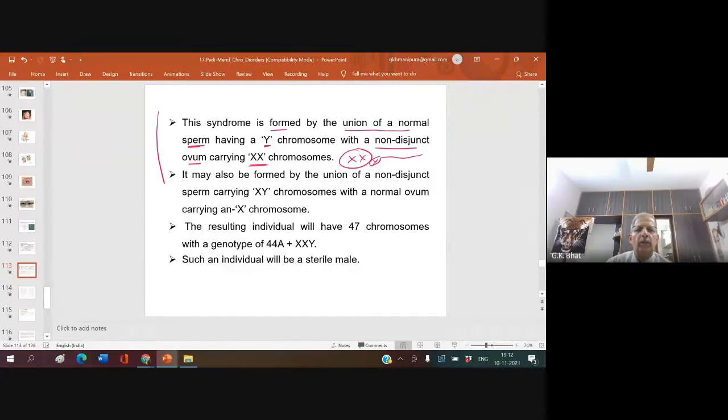Or it may also be found by the union of a non-disjunct sperm carrying XY chromosome and a normal egg with the X chromosome. Normal ovum carrying X chromosome. Have you understood this? The resulting individual will have 47 chromosomes with the genotype 44 autosomes plus XXY.